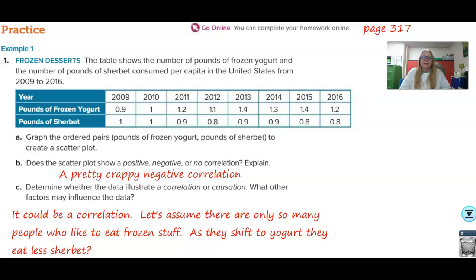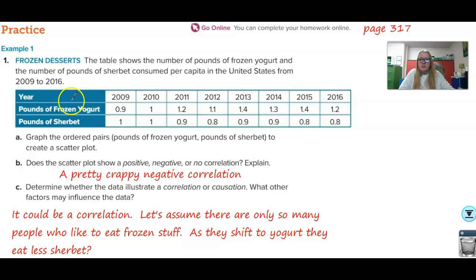Frozen desserts. The table shows the number of pounds of frozen yogurt and the number of pounds of sherbet consumed per capita in the United States from 09 to 16. Graph the ordered pairs to create a scatter plot. Well, we'll pretend I did it. They didn't give you a scatter plot to graph it on anyway. Does the scatter plot show a positive, negative, or no correlation?